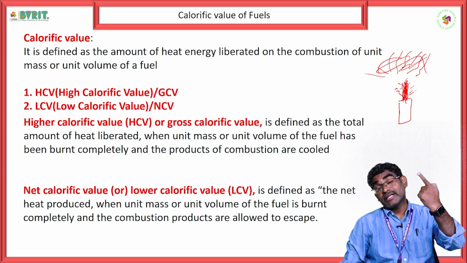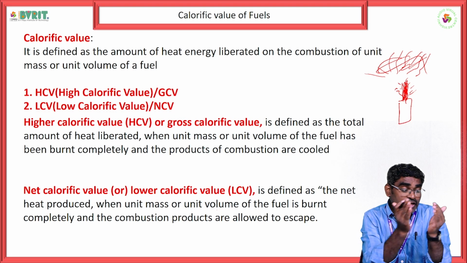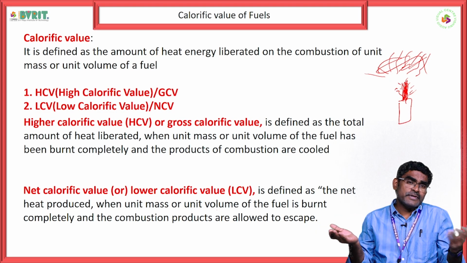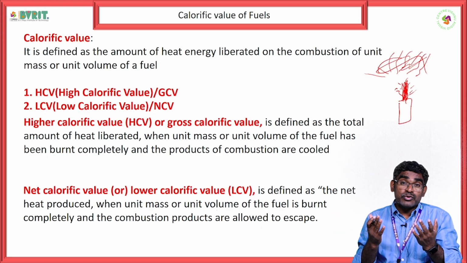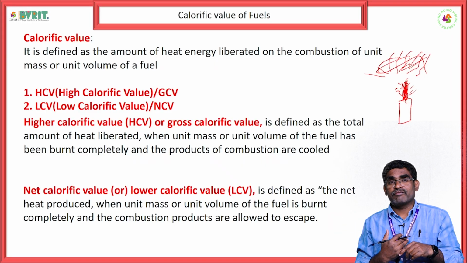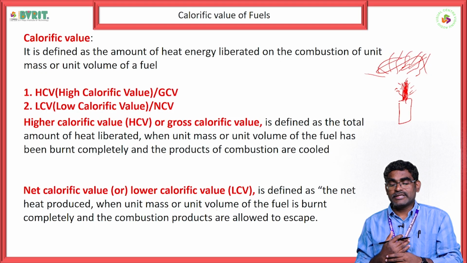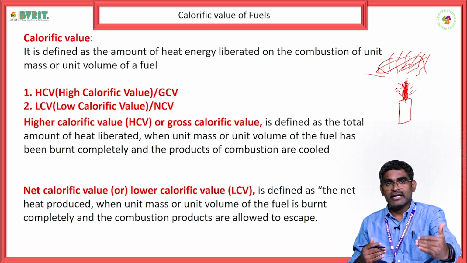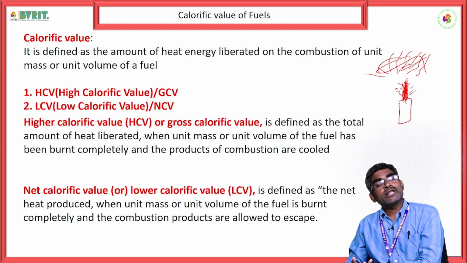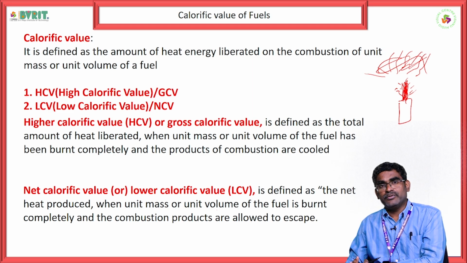Whereas while calculating high calorific value, we perform the same combustion in a closed container. But now in an open space we perform that combustion, so that the combustion products are allowed to escape for net calorific value. But for gross calorific value, we are not allowing it to escape. That is the difference between high calorific value, which is also called gross calorific value, and low calorific value, which is also called net calorific value.